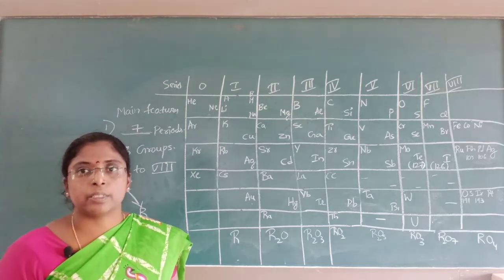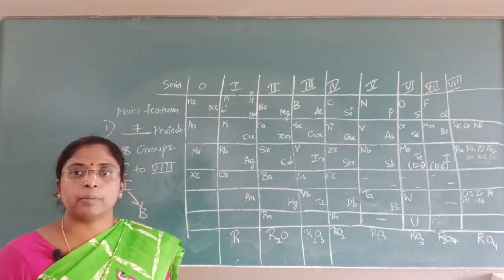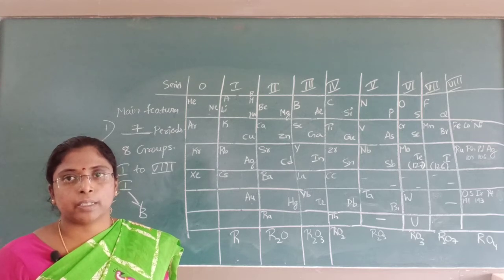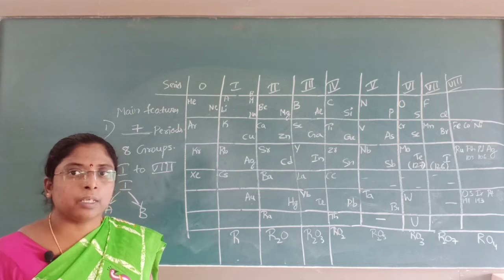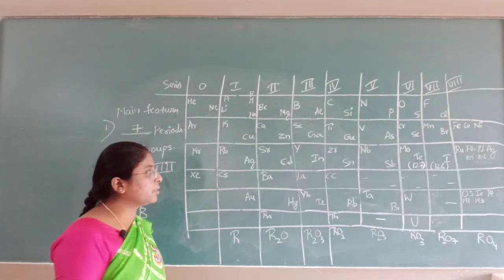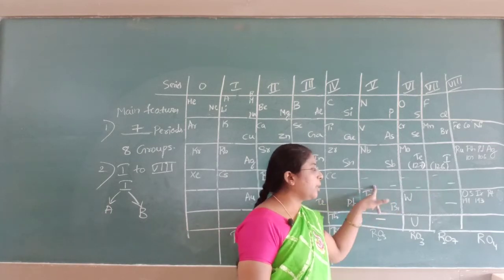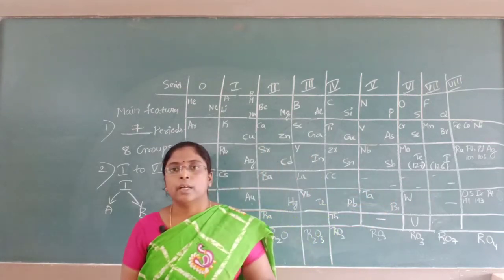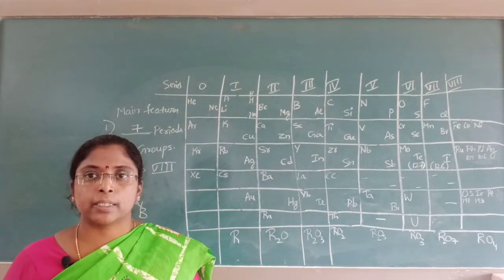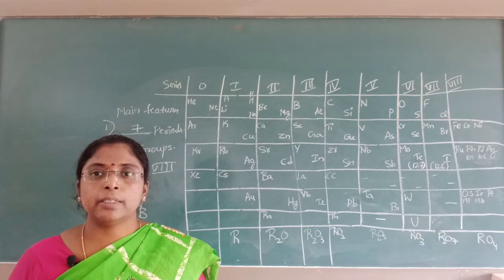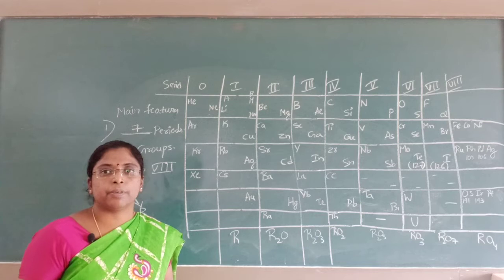He took into consideration the atomic weight. He considered the similarity of physical and chemical properties, as well as the valency of the elements. In some places here, if you see, they have been left blank. Why are these blank? Because at the time of Mendeleev, only 65 elements were discovered. Hence, he placed in this Mendeleev periodic table only 65 elements.